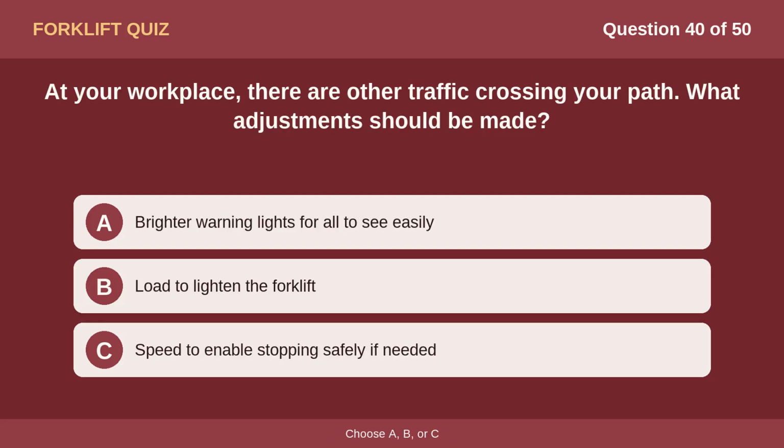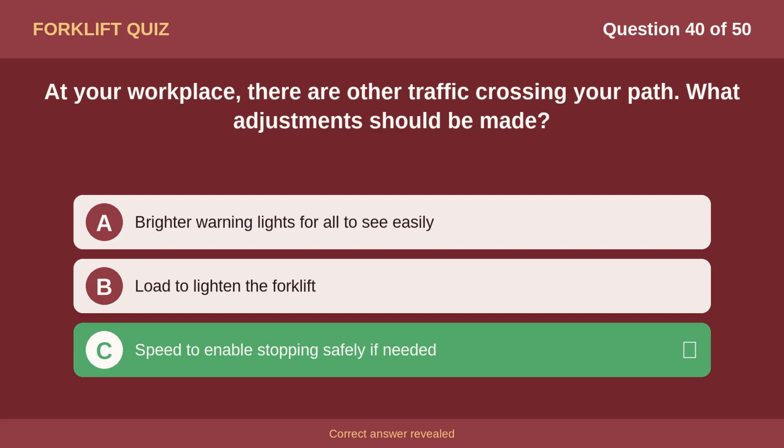Question 40. At your workplace, there is other traffic crossing your path. What adjustments should be made? Option A, brighter warning lights for all to see easily. Option B, load to lighten the forklift. Option C, speed to enable stopping safely if needed. The correct answer is option C, speed to enable stopping safely if needed.